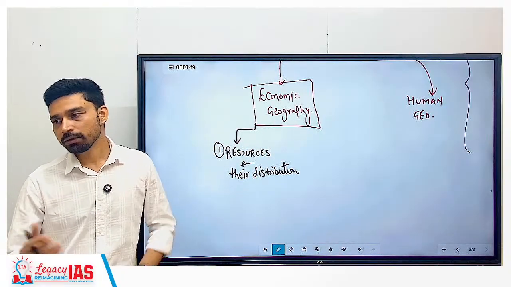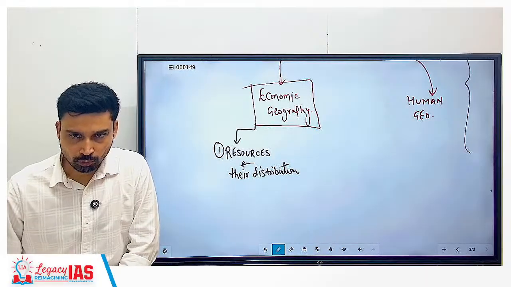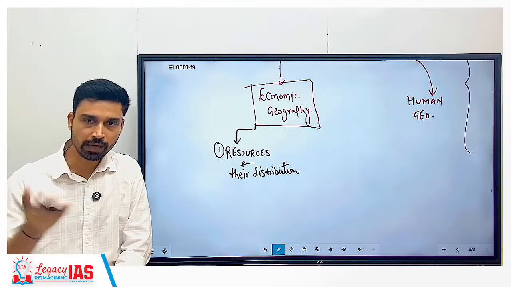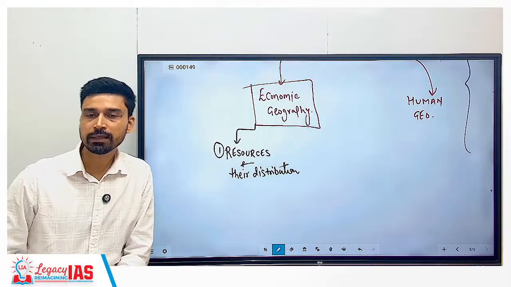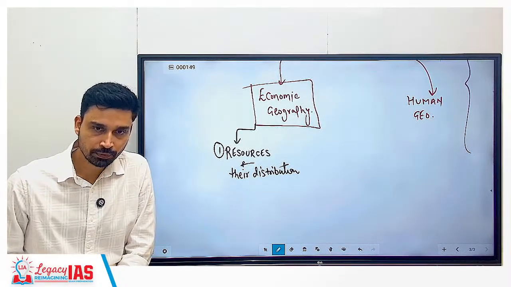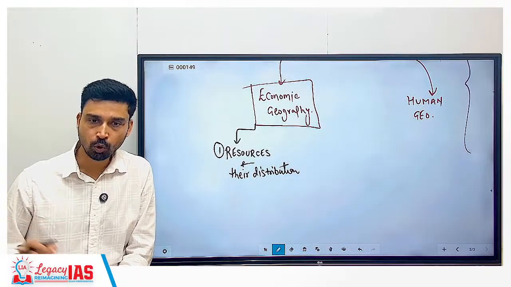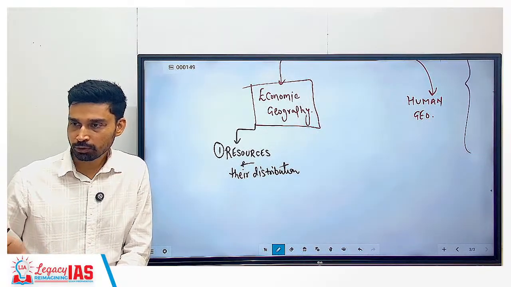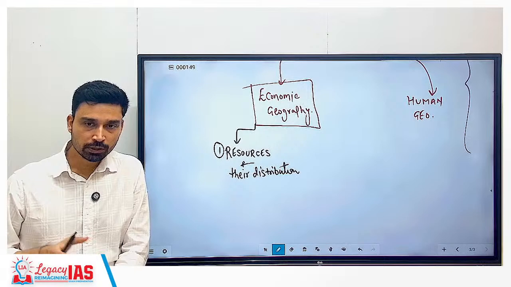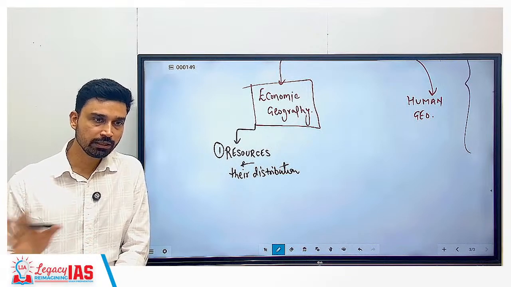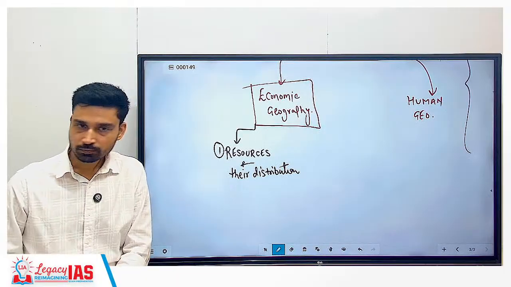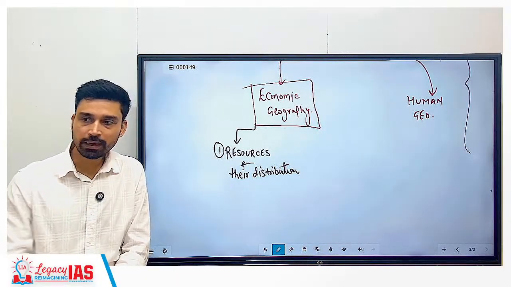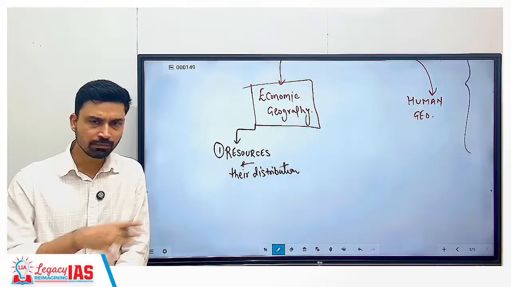What can be an example of a resource? Minerals we have discussed. So all minerals are mineral resources: iron ore, coal, bauxite, copper, tin, lead, whatever we have. What other things? Energy resources, right? What are we getting energy from? Coal, oil, natural gas. What else? Renewable sources: solar energy, wind energy, tidal energy, geothermal energy and all that. All of these are examples of resources. So in this chapter, we have to look at the important resources, largely minerals,